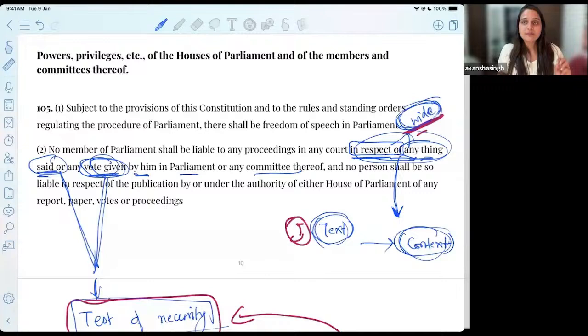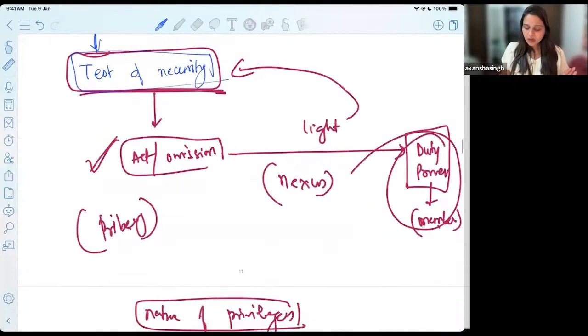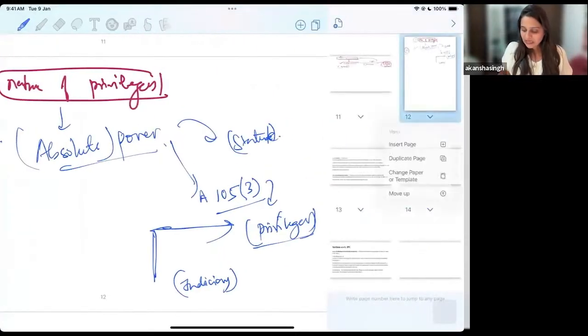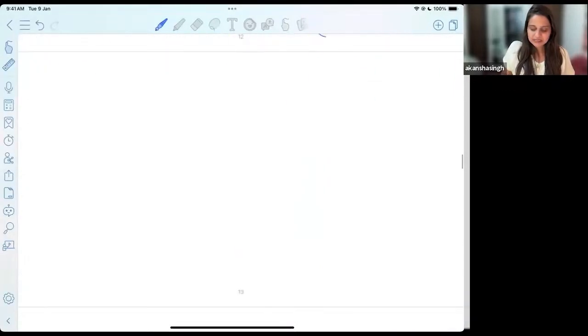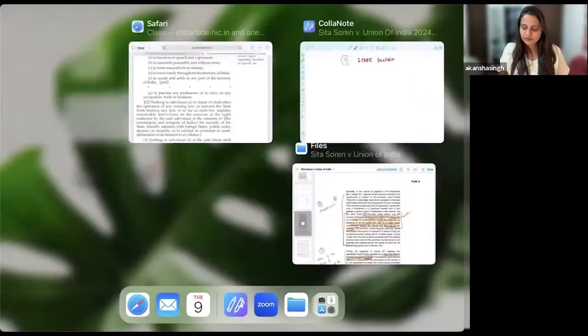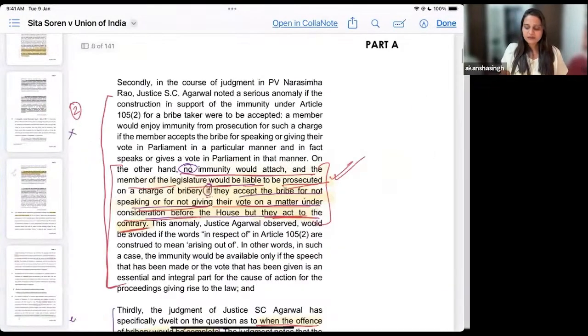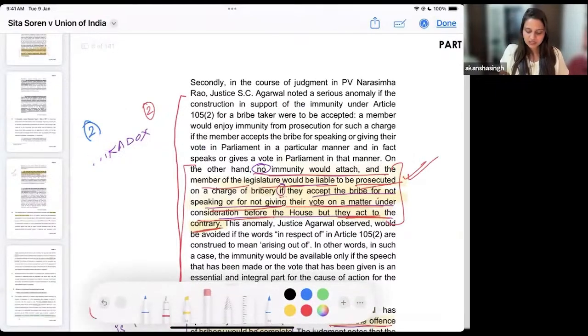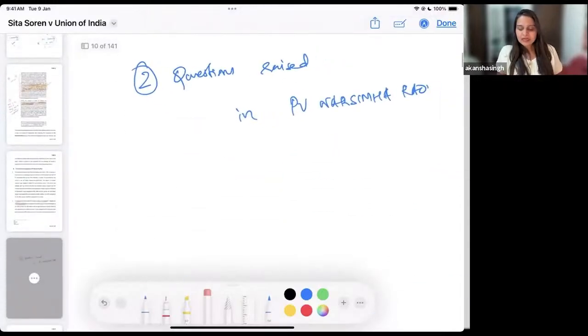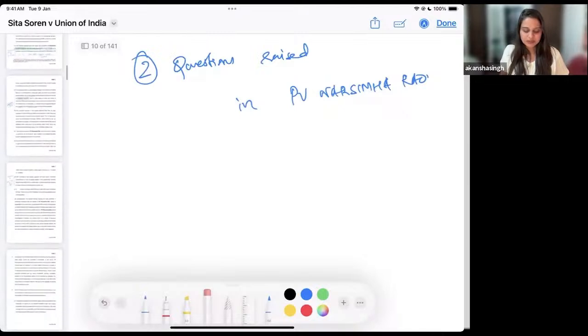Okay, so I hope you will remember these 3 points from Sita Soren as to why the judgment is deviating from and overturning the previous judgment. Now, the fourth aspect is with respect to the doctrine and principle of stare decisis. It was questioned in this particular case. If I take you to the copy of the judgment, this is the copy of the judgment. I introduced you to these 3 questions in the previous class that have been answered in the present case. And if we refer to the concept of stare decisis, what does it say?